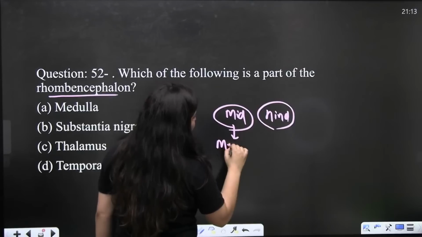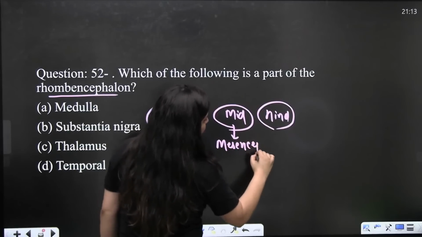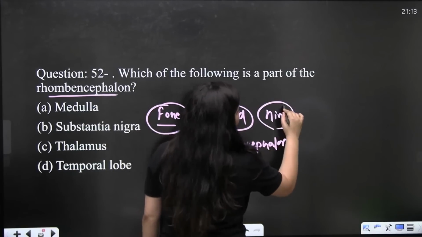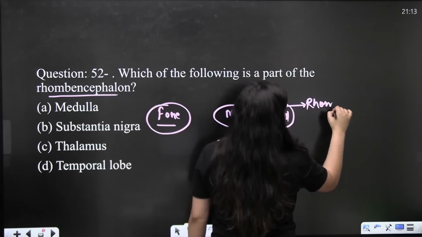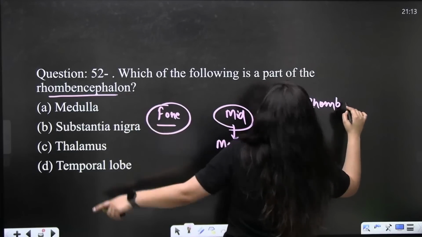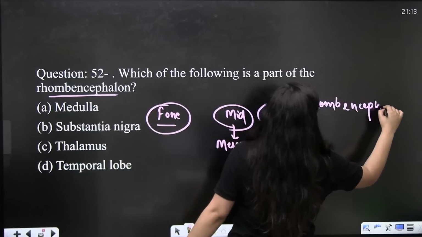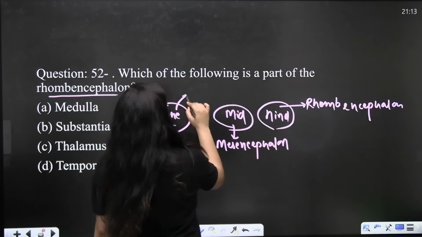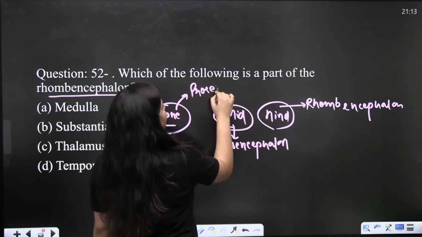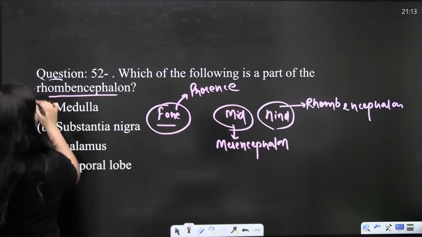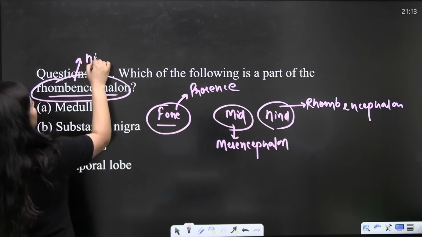Your midbrain is mesencephalon. Your hindbrain is rhombencephalon. Your forebrain is prosencephalon. So, here rhombencephalon means hindbrain.